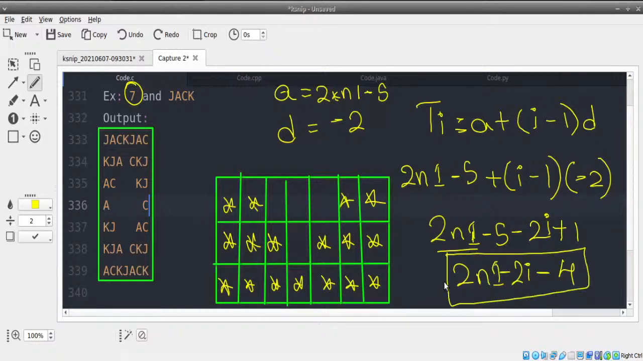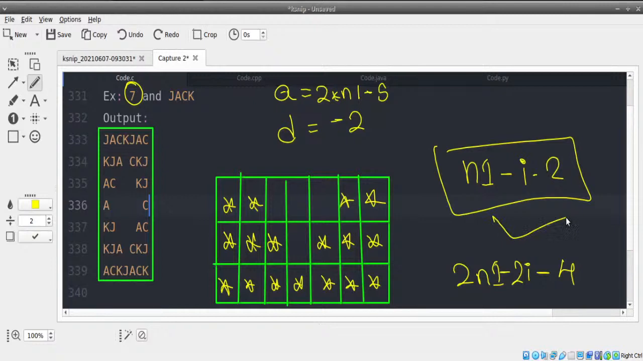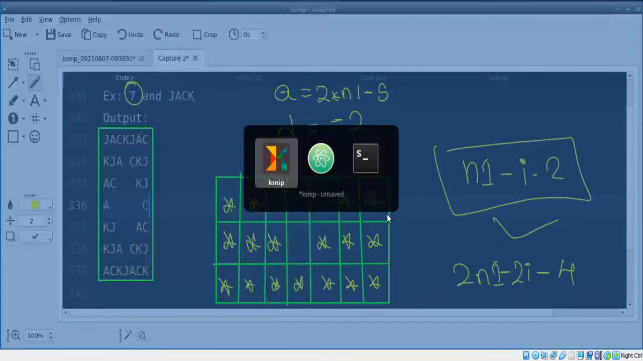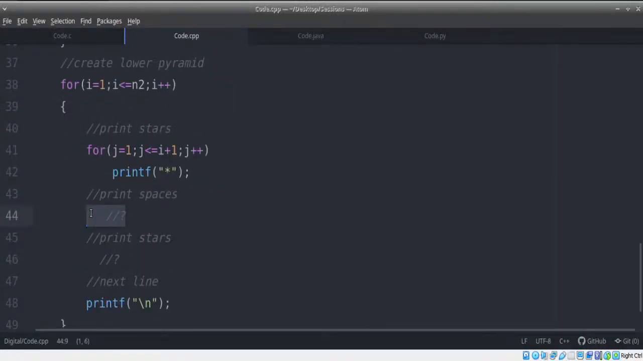So this is the whole logic. This is how many spaces we're supposed to print. 2n1 minus 2i minus 4. If you divide it by 2, you'll get n1 minus I minus 2. This is the amount of spaces we're supposed to print. So let's give this a try. If it works, we're not sure. We're really not sure. Let's give it a try.